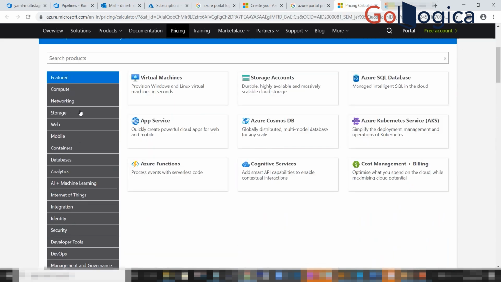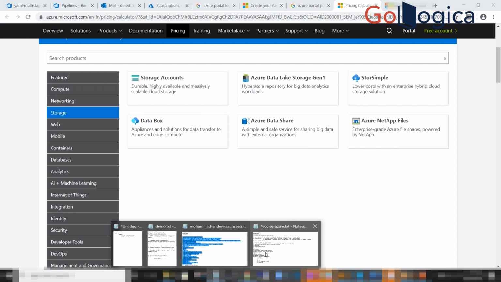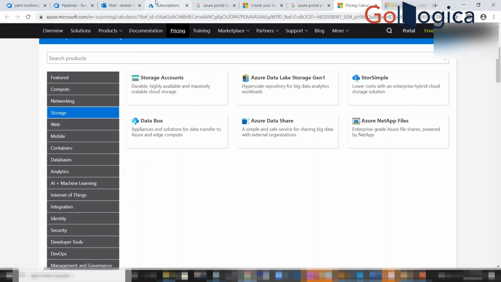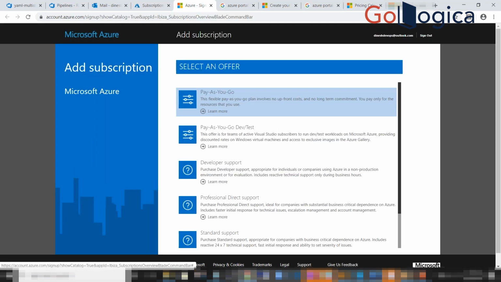For all the resources, they categorize into different sections. It's a kind of best practice you can follow. Coming back to the topic, I'll show the different levels of subscription available in the market. Once you get into the subscription page, there's an option to add. The basic mandatory thing is that you need to have a proper subscription; without that, you cannot do anything. They categorize into different levels, and based on your requirement, you can utilize them.